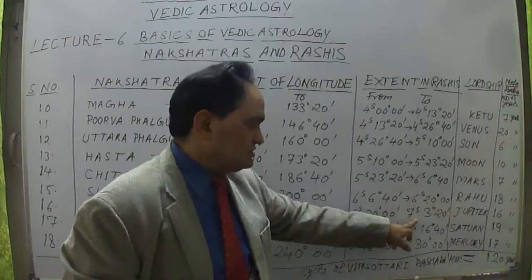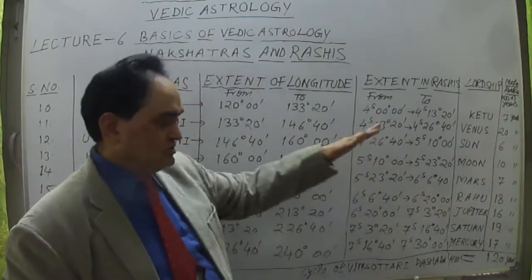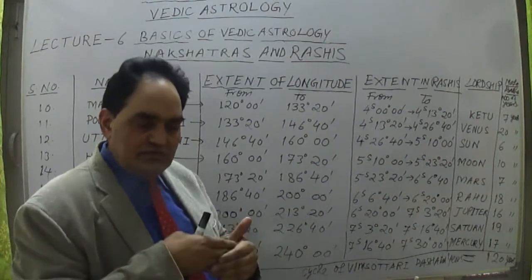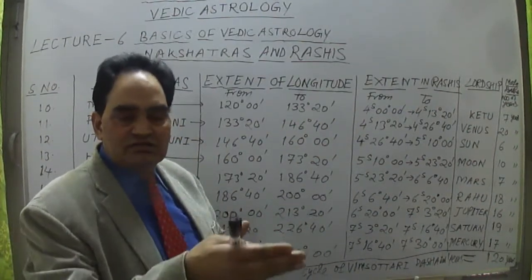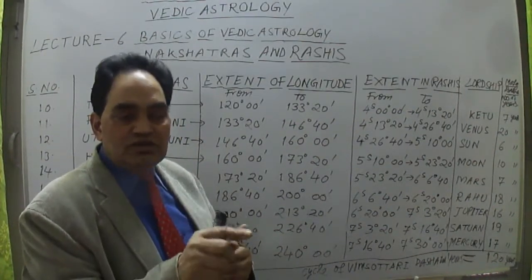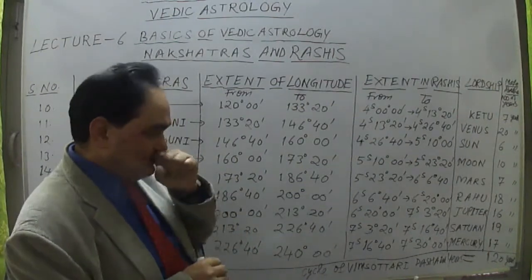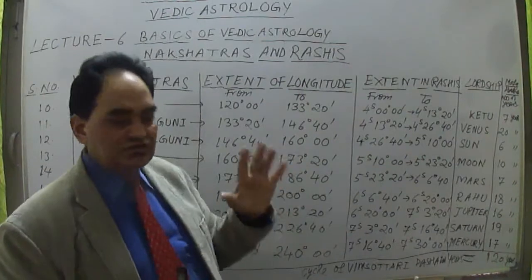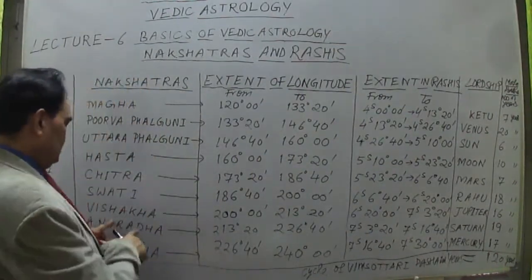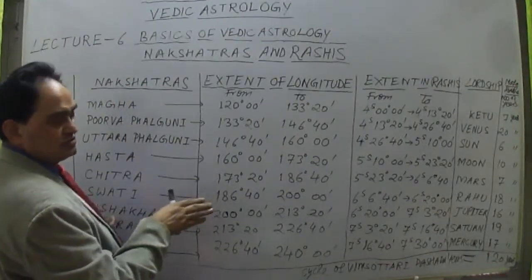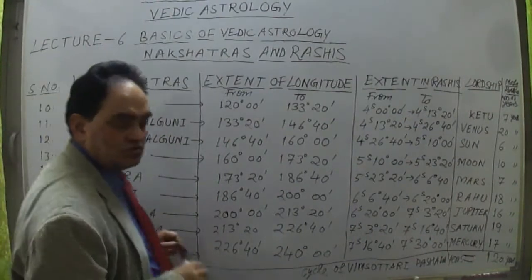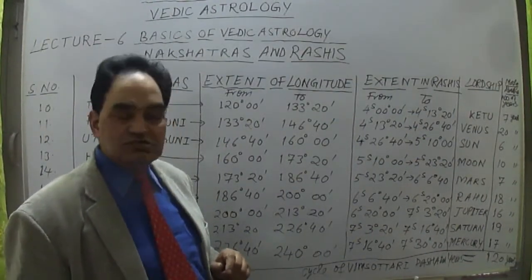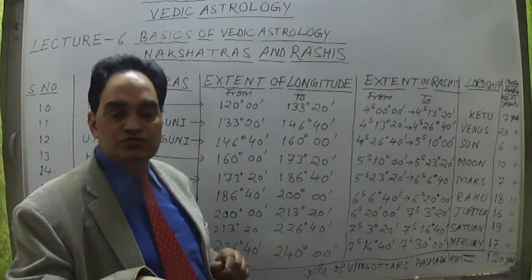So Scorpio sign starts 7 sign past 3 degree 20 minutes. There was 10 degree in the previous Rashi, and the next Rashi will have only 1 quarter, the remaining 3 degree 20 minutes. That will fall into Scorpio now. Scorpio sign starts. The Scorpio sign is having Vishakha nakshatra, only 1 quarter of Vishakha nakshatra. 3 degree 20 minutes of Vishakha nakshatra is falling in Scorpio sign.